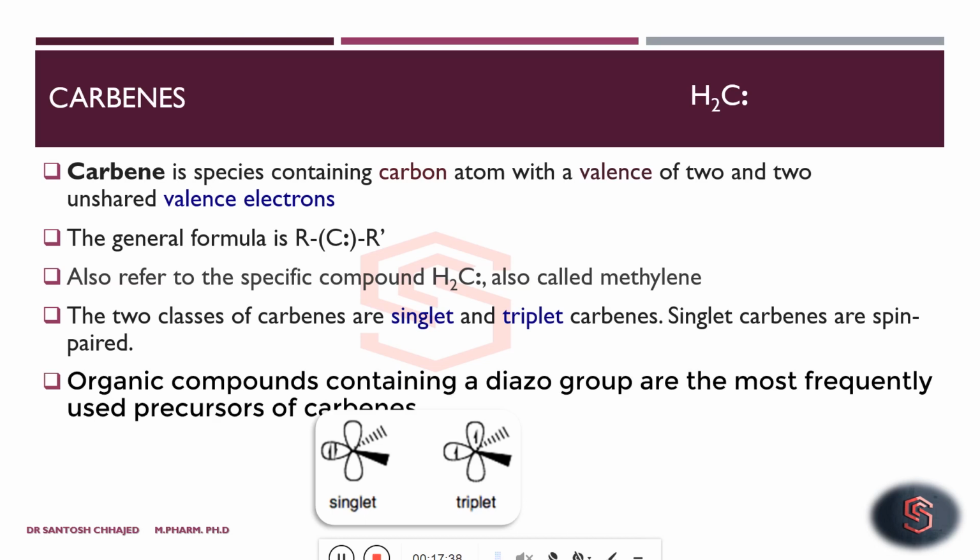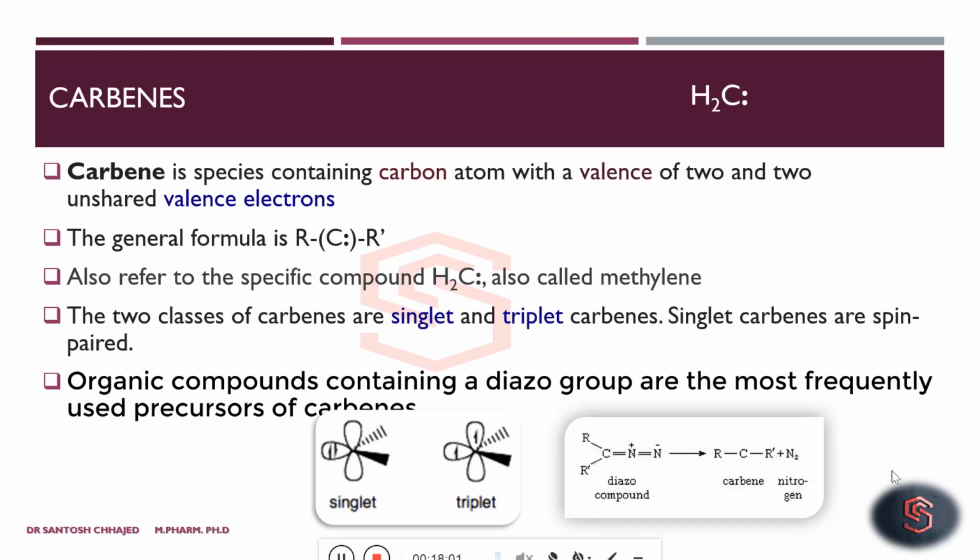Organic compounds containing the diazo group. So how these are formed is important. Generally, like in the case of carbocations, they are formed from any compound where departure of an electronegative group is involved. Unlike here, the preparation of carbene or precursors of carbene is very specific. Organic compounds containing the diazo group are the most frequently used precursors for carbene.